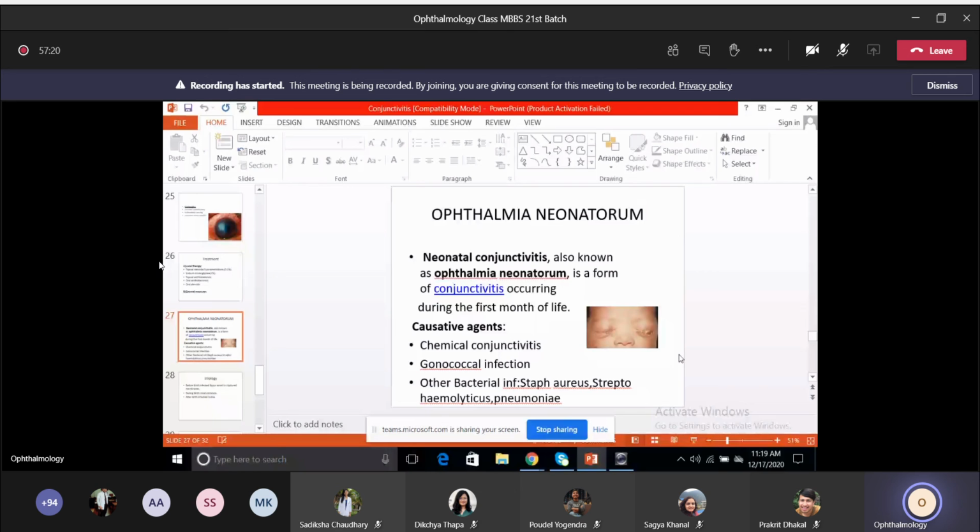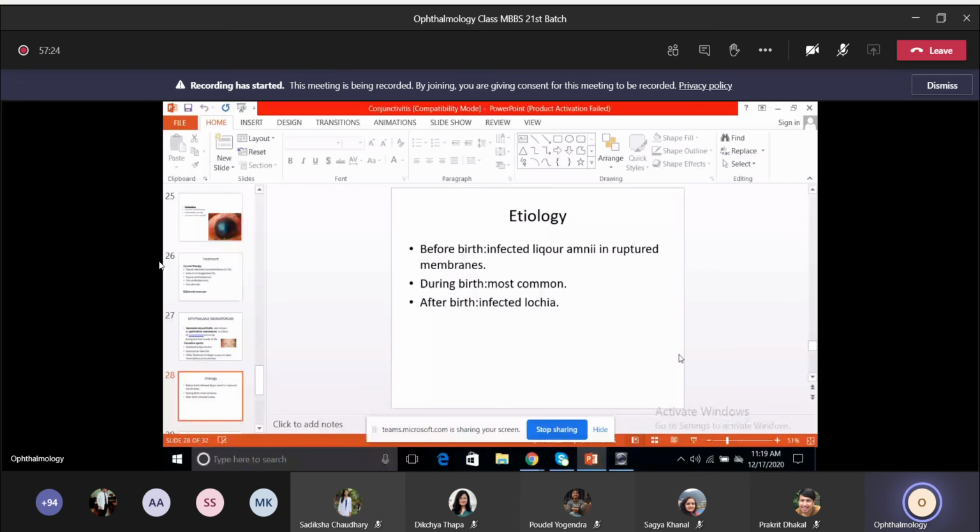So the main etiological factor is before birth. It could be before birth due to the infected amniotic fluid in case of ruptured membranes, or during birth also because of any infection in the birth canal of the mother. So that's most common. And after birth because of the infected lochia. Okay, so these could be the etiological factors which are responsible for causing ophthalmia neonatorum.